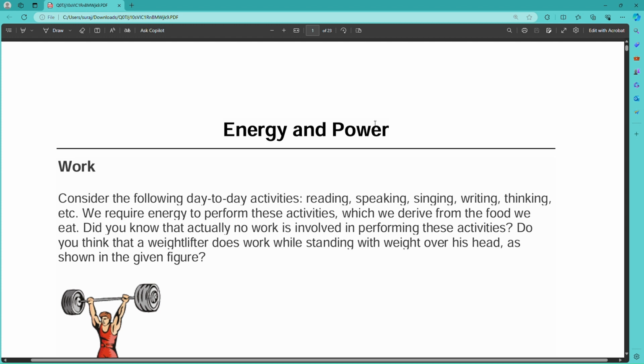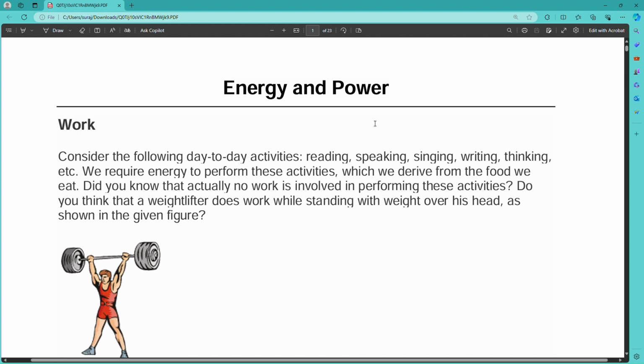That is the fourth chapter of class ICSE 8, and in this video we are going to study the full details concept of the chapter work, energy and power. So the chapter name is energy and power, but we will begin with work, because without understanding work you will not be able to understand energy.